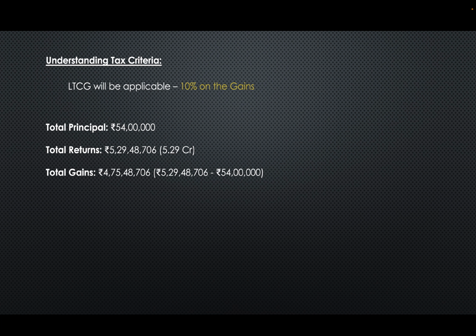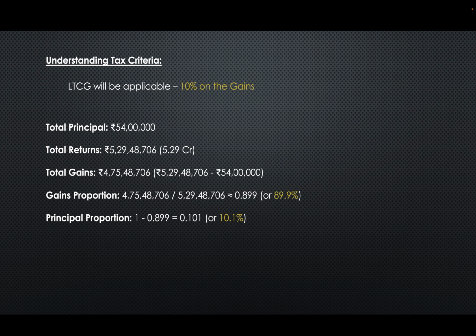Total gains will be 4.75 CR, and the gains proportion will be 89.9, or we can say 90%. The principal proportion of that 5.29 CR is 10%. So please keep in mind that of the amount you get after 30 years, 5.29 CR, the gains proportion will be 90% and the principal proportion will be 10%.